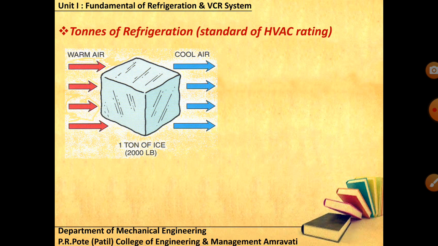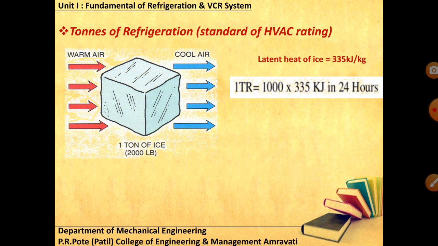And when this heat is utilized for converting the phase change, we generally call it latent heat. The latent heat of ice for this particular conversion from ice to water requires around 335 kilojoule per kg. And if I apply the same 335 kilojoule per kg to this 1 ton of ice, by prescribing some time limit, I'll get the 1 ton of refrigeration.